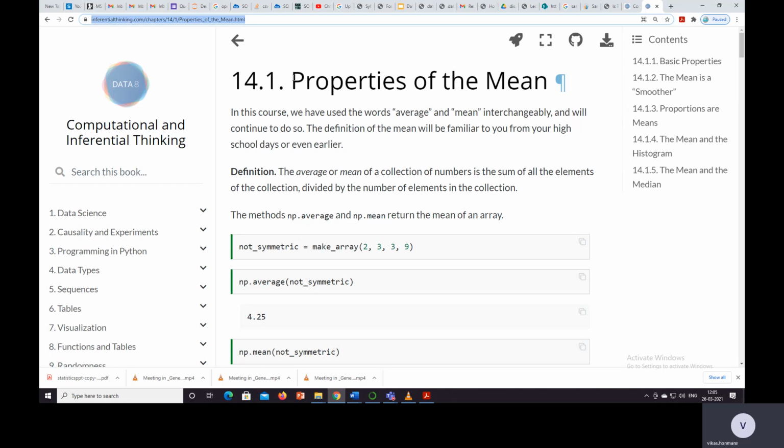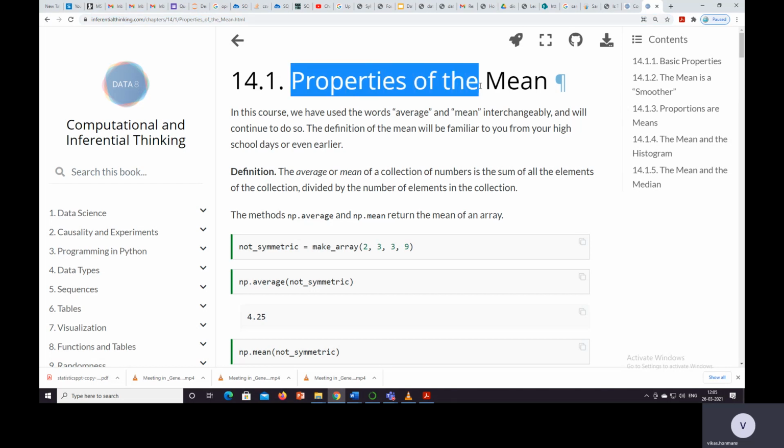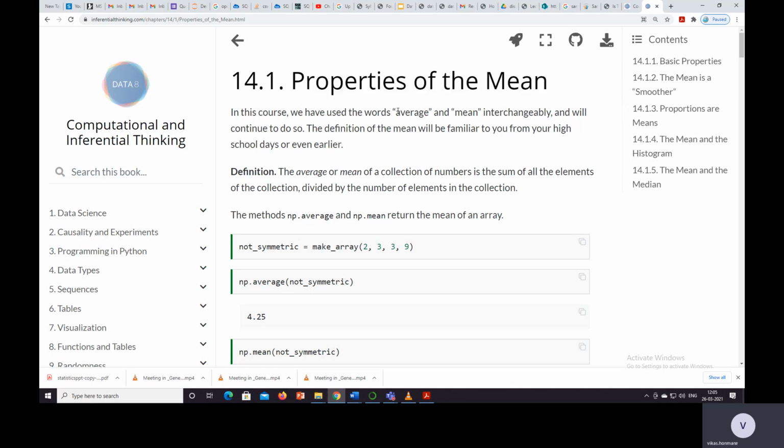FCS, and today we'll see the properties of the mean. Already we have seen and computed the mean so many times, but in this lecture we'll see what exactly the properties of the mean are. We have used the words average and mean interchangeably, so we can use either average or mean, and will continue to do so.